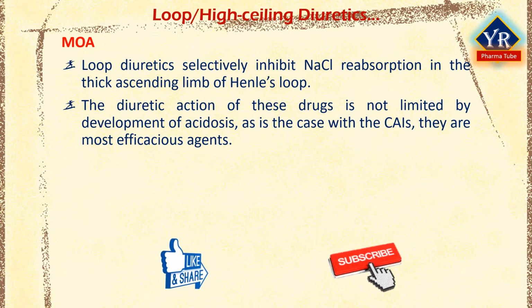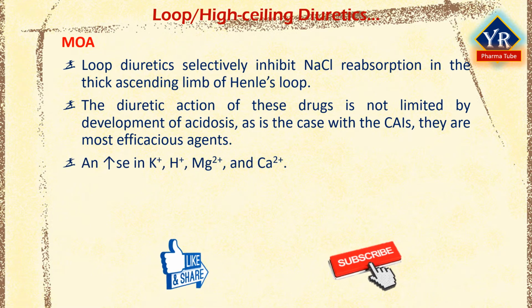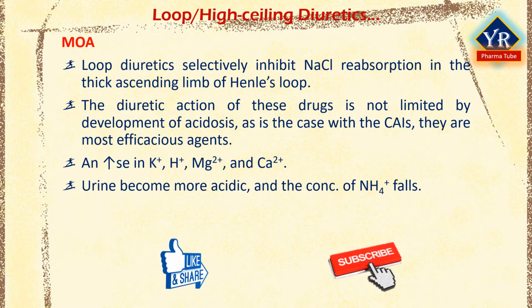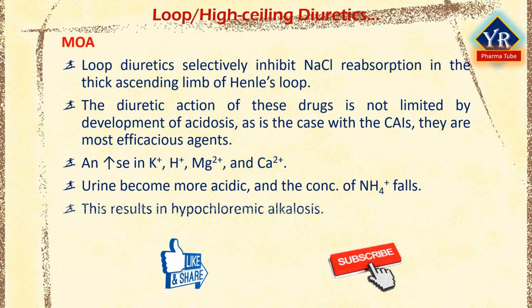In both oral and intravenous introduction, they cause a rapid rise in excretion of sodium and chloride ions from the kidneys and an increase in secreted urine volume. An increase in potassium, protons, magnesium, and calcium ions is observed simultaneously with the increase of sodium and chloride ions being excreted. Urine becomes more acidic and the concentration of ammonium ions falls. This can result in hypochloremic alkalosis.